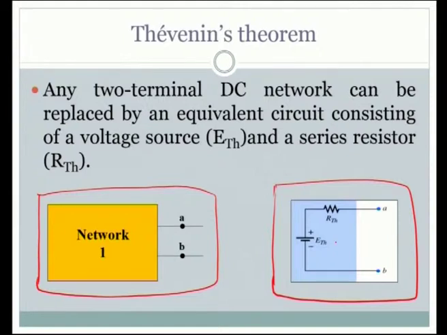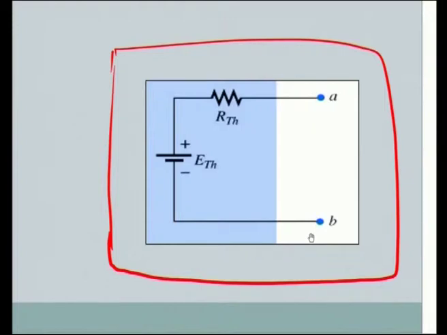And here we have the two ends A and B. Here also we have the same two ends A and B, but the highlighted part is the Thevenin equivalent. I will show an enlarged picture also, because this is a very important picture we have to keep in mind.